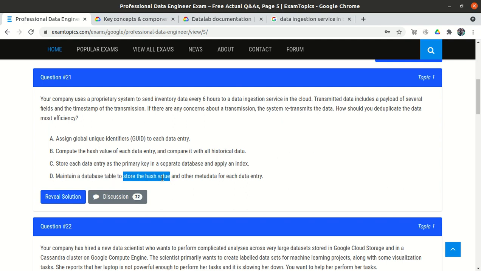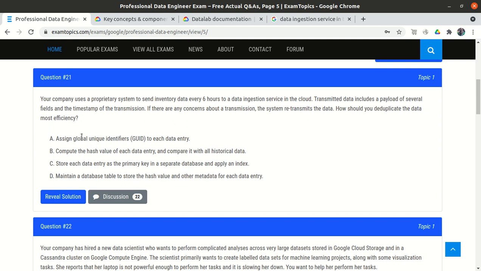So what we will do is store a hash value and other metadata for each data entry. Let's suppose one row came. We store that particular row and we also store the hash of that row. Then the second row came, and suppose it is a duplicate. When we try to store it, the hash will be the same as the earlier row, so the data will be rejected because it is a duplicate row. So this also looks like a good approach.